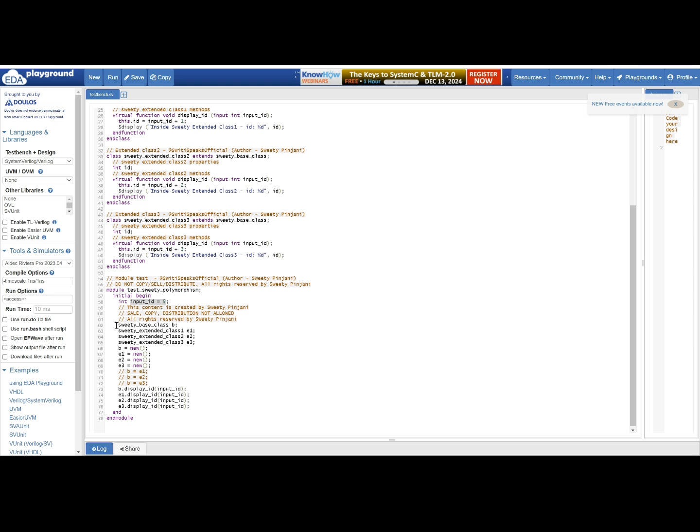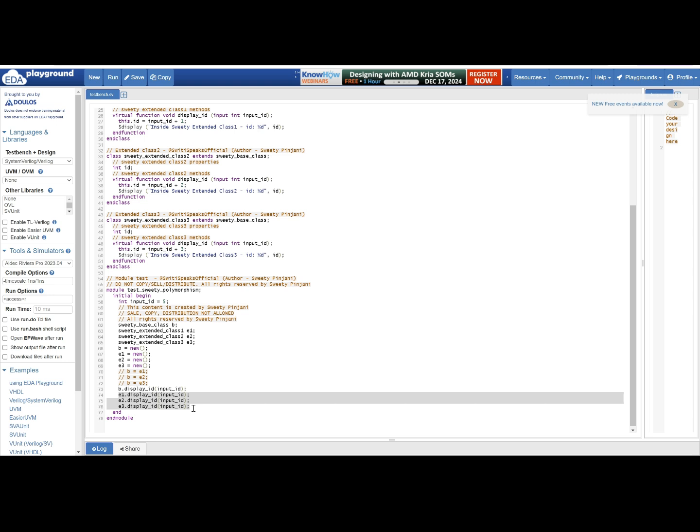Then I am creating class handles of my base class, extended class 1, extended class 2, extended class 3. I am calling the constructor so that the object is created for the base class and the respective extended classes. Then I am using the handle of the base class first to call display ID. Then I am using the extended class handles to call display ID.